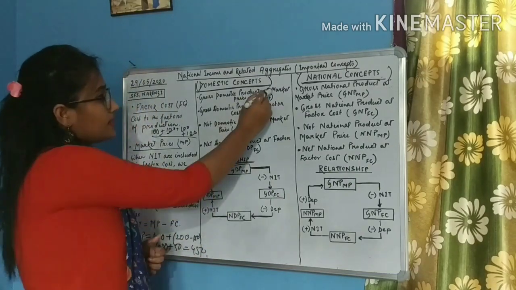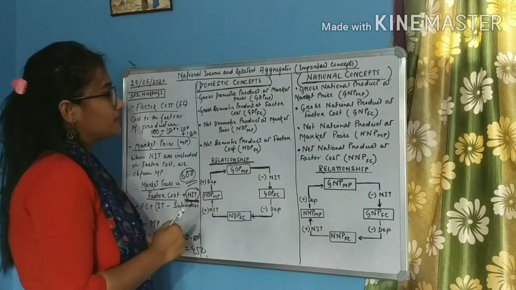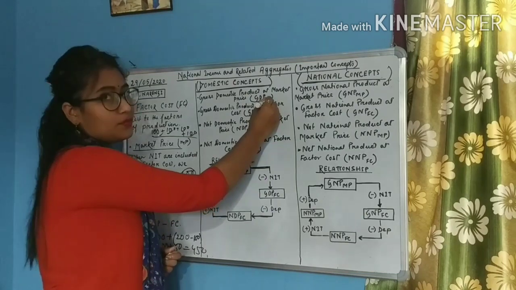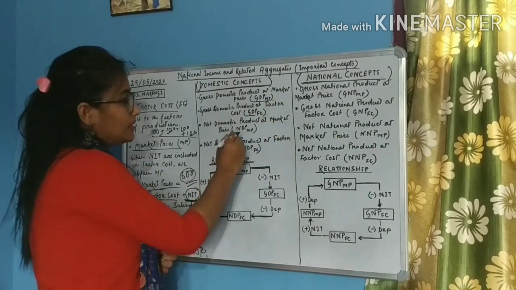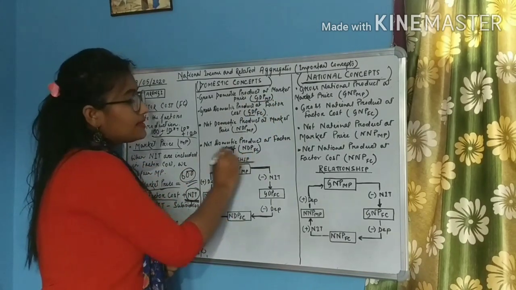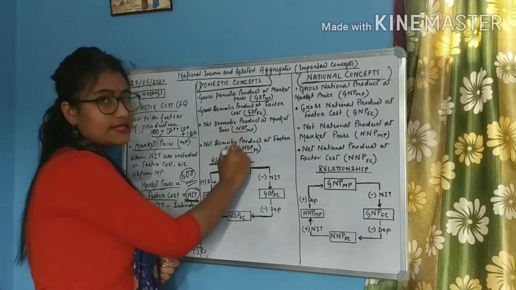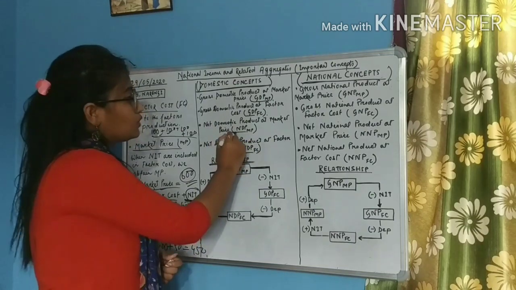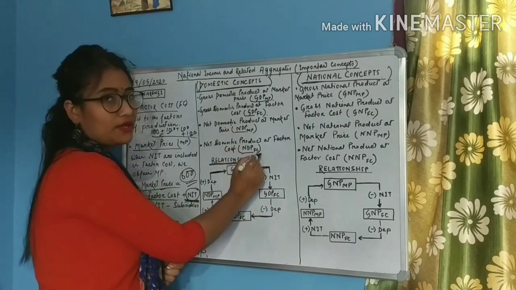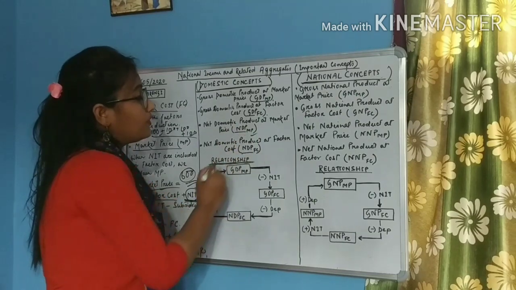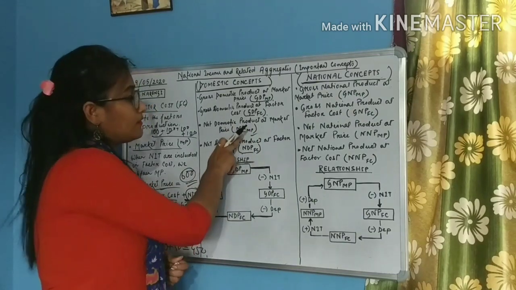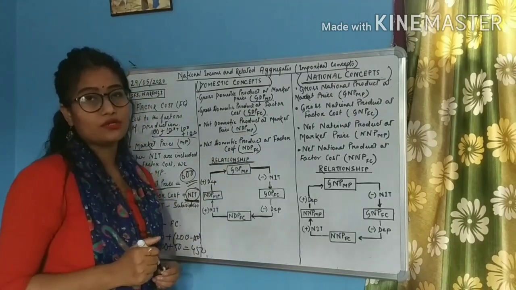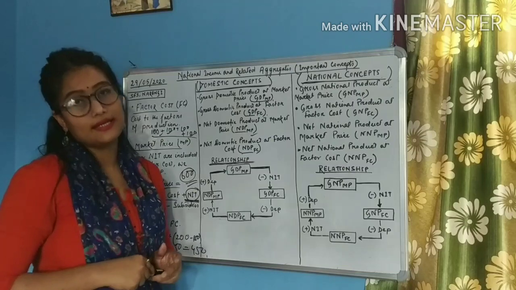So students, you try to observe carefully the pattern. This is GDP, GDP, one at market price, one at factor cost. This is NDP, this is NDP. So these are net concepts, but both are domestic, right? Because D stands for domestic. So net domestic product, both are net concepts. The first one is measured at the market price. The second one is measured at the factor cost. So these are the 4 domestic concepts, right?